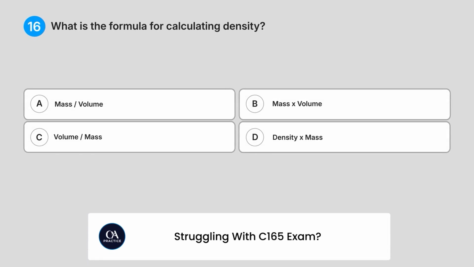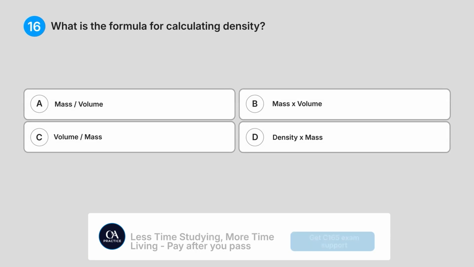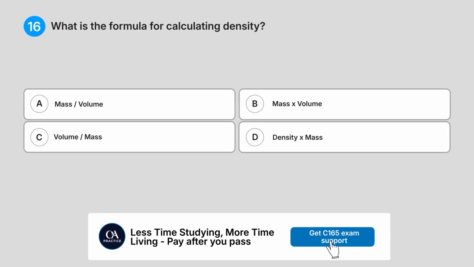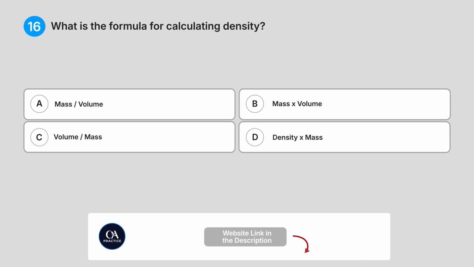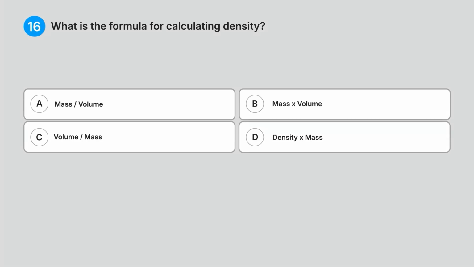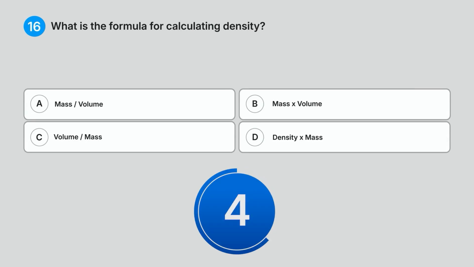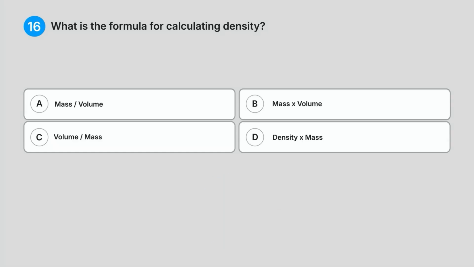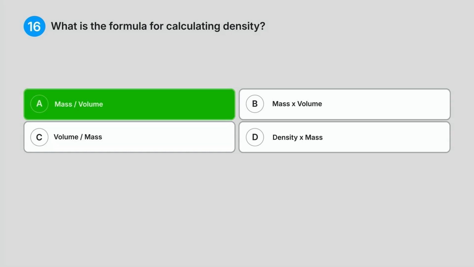What is the formula for calculating density? A. Mass / volume. B. Mass x volume. C. Volume / mass. D. Density x mass. Can you guess the answer? Correct answer, A. Mass / volume.